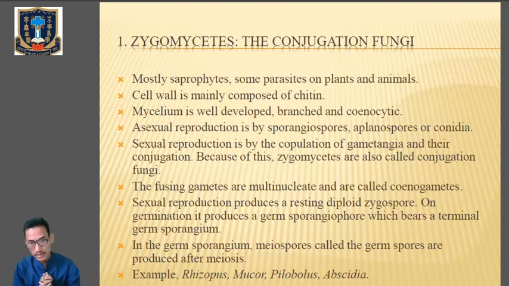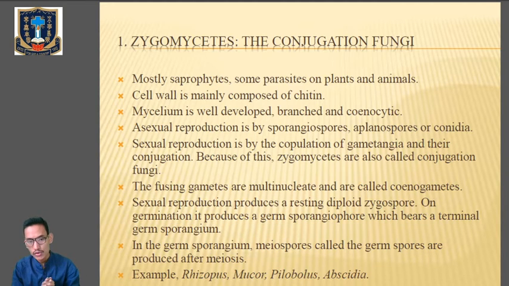The fusing gametes are multinucleate, bearing multiple nuclei, and are known as cenogametes. Sexual reproduction always leads to the formation of zygospore, and on germination it produces a germ sporangiospore. Clear? In the germ sporangium, meiospores called germospores are produced after meiosis.